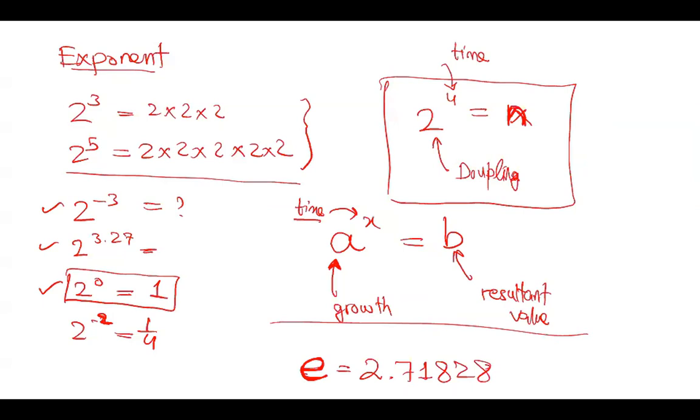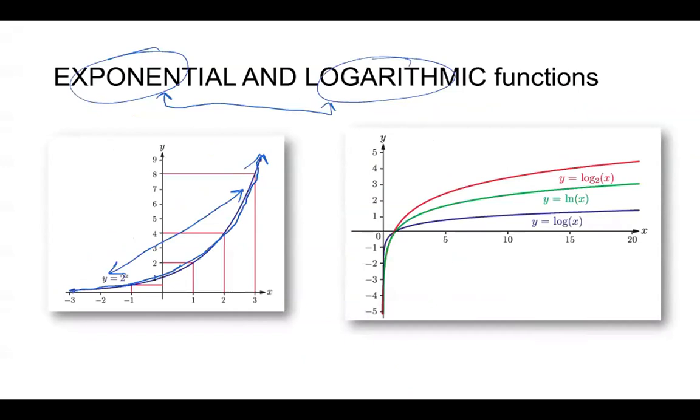Maybe at some point, if you ask, I will also describe what E is and how we can derive these values, 2.718 2818, which by the way continues, it goes on and doesn't stop here, it's an irrational number. Okay, so with this introduction to the different types of functions, polynomials, trigonometric, exponential and logarithmic functions, I'm not actually touching upon the logarithmic function because it will take the rest of my time. I just need to move on. But you understand the logarithmic function is the reverse, or the inverse, of the exponential function, like this.